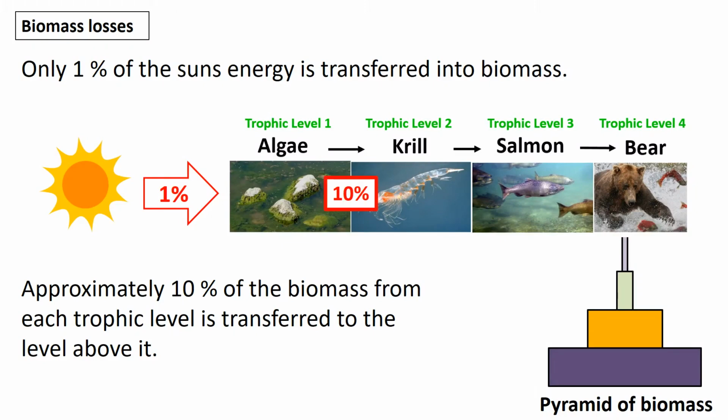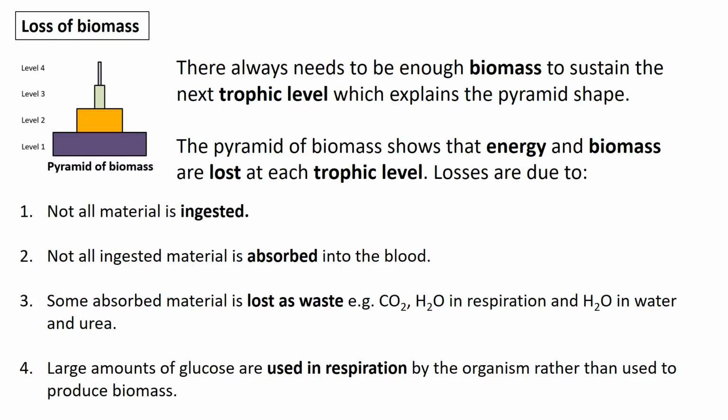And then only about 10% is transferred at each trophic level beyond that. So 10% of the algae's biomass is transferred to the krill, and 10% to the salmon, and 10% to the bear. So the biomass shape always looks like a pyramid because of these biomass losses at each trophic level. So there always needs to be enough biomass to sustain the next trophic level, which explains the pyramid shape. And the pyramid of biomass shows that this biomass is lost at each trophic level, and normally this is linked to how energy is being released, and the fact that energy is dissipated at each level as well.